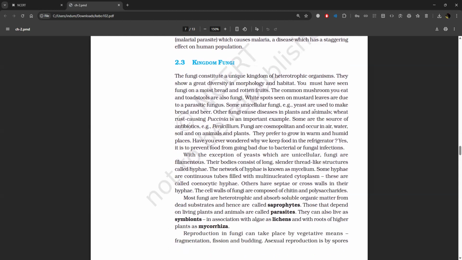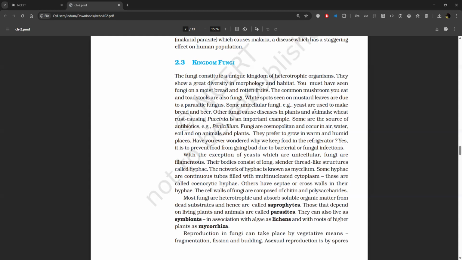2.3 Kingdom Fungi. The fungi constitute a unique kingdom of heterotrophic organisms. They show a great diversity in morphology and habitat. You must have seen fungi on a moist bread and rotten fruits. The common mushroom you eat and toadstools are also fungi. White spots seen on mustard leaves are due to a parasitic fungus.